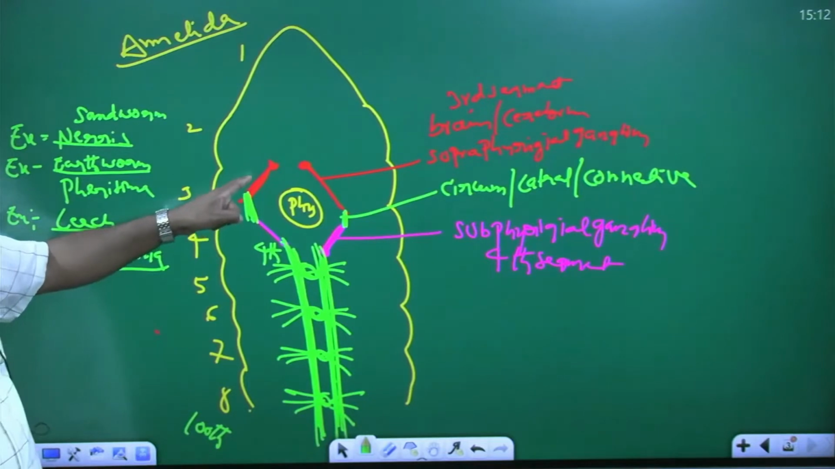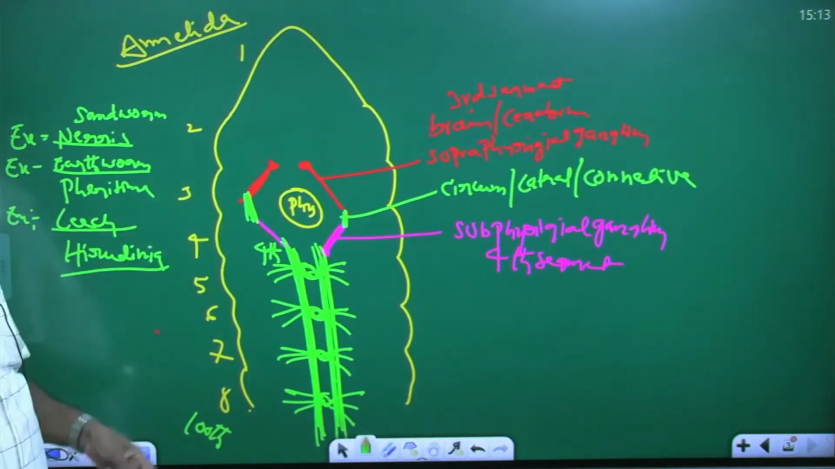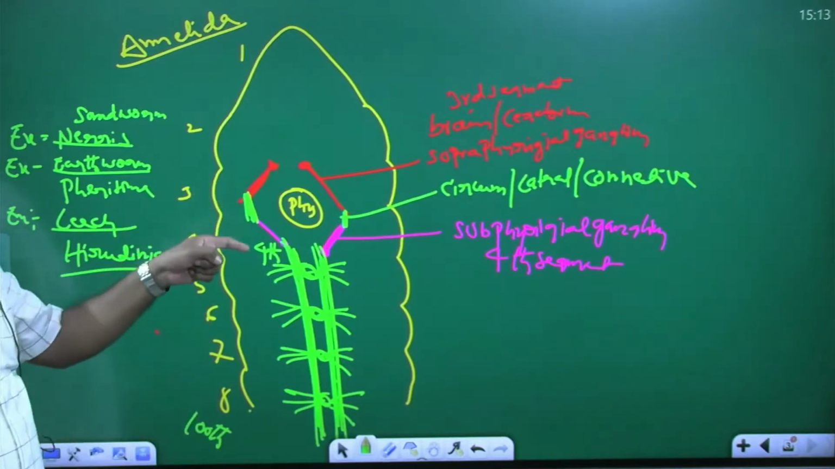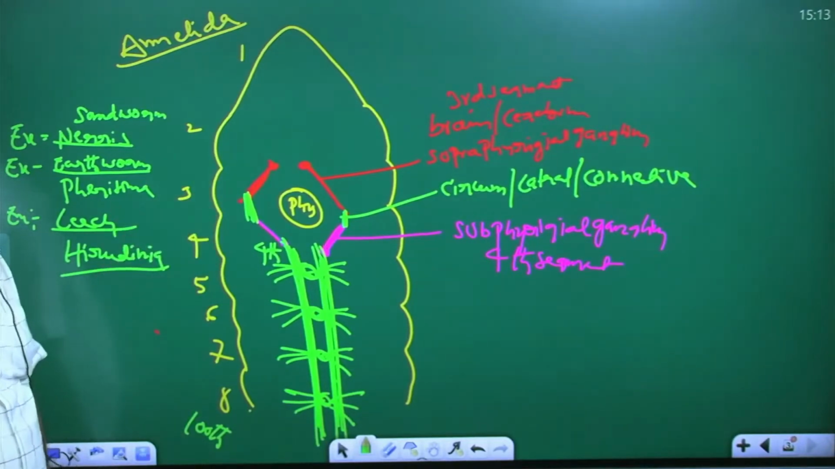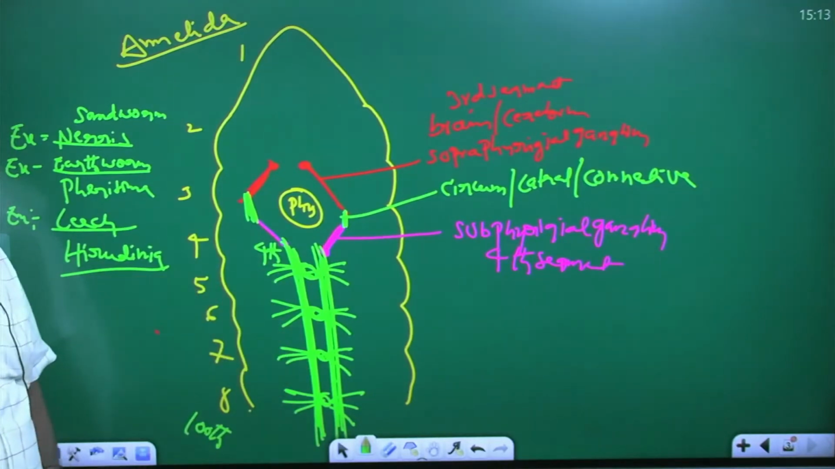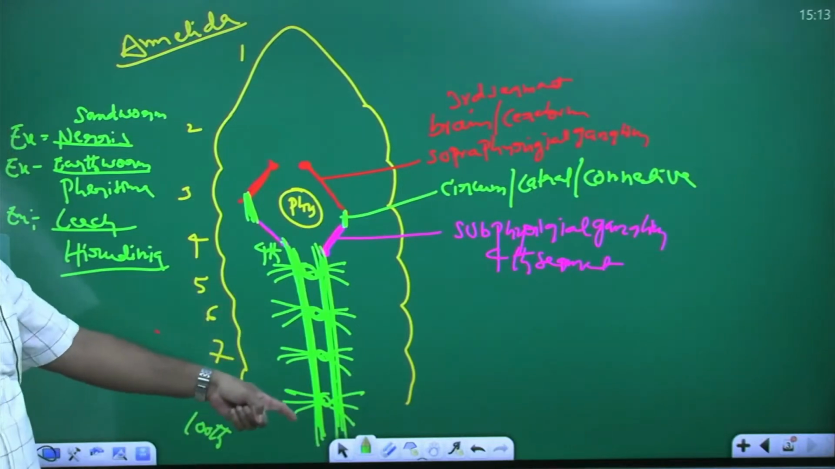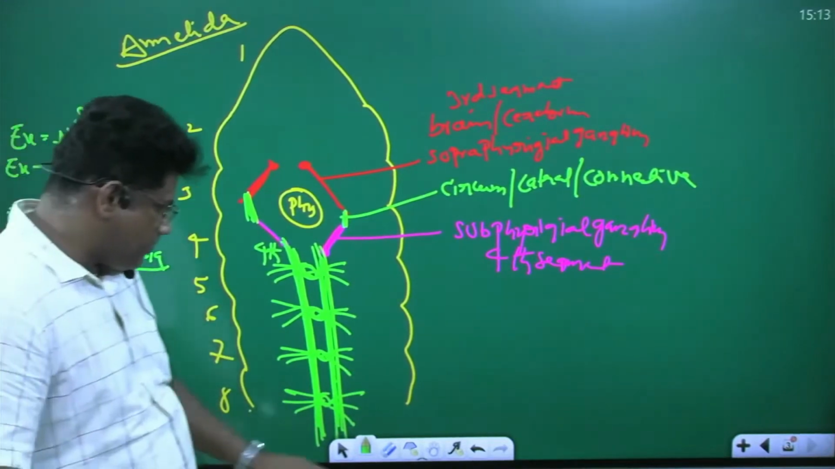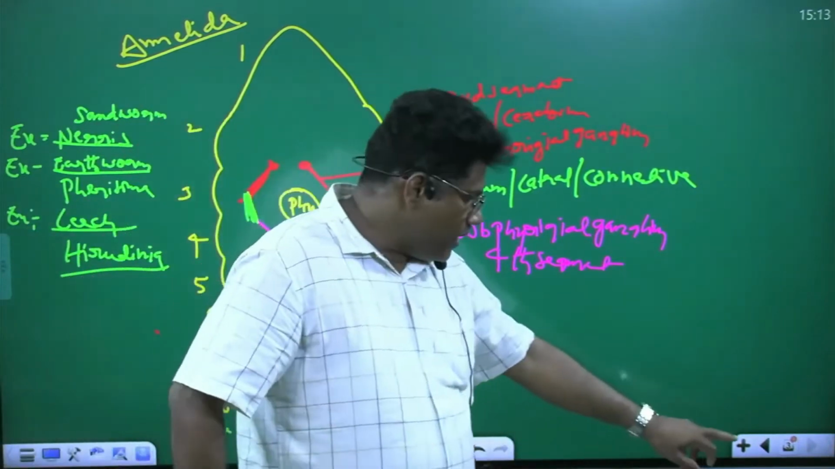Nervous system. Suprapharyngeal and subpharyngeal ganglia are connected by the circumpharyngeal connectives. Nerve ring is formed around the pharynx. From the subpharyngeal ganglion, the ventral nerve cord arises, a double nerve cord. Gangliated nerve cord arises. So these are the annelida characters. Okay, any doubt?